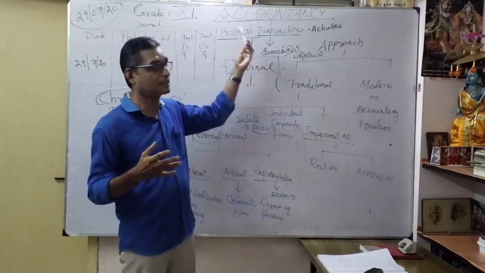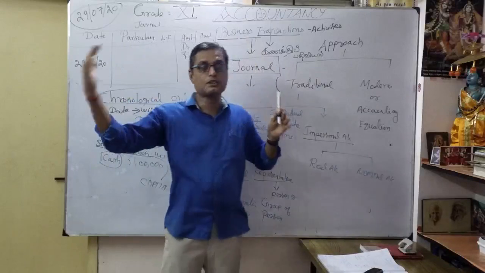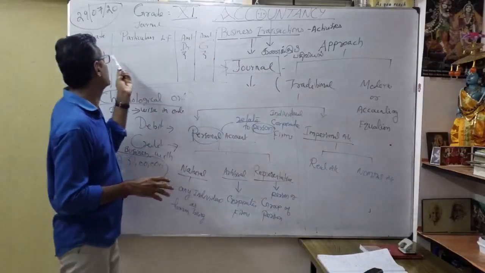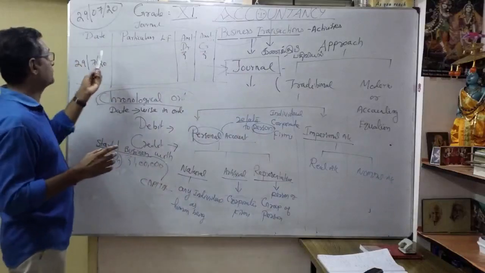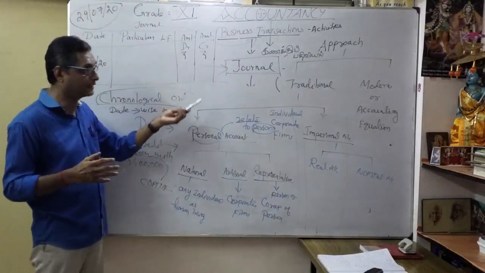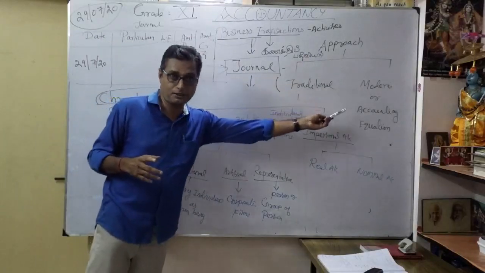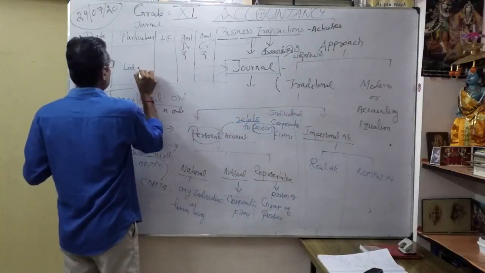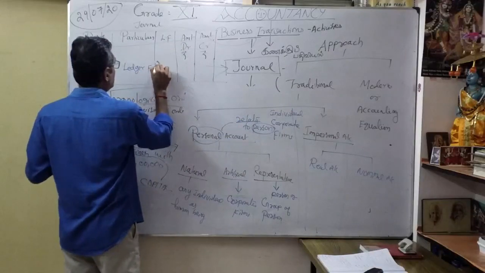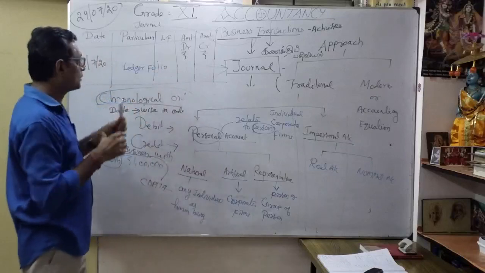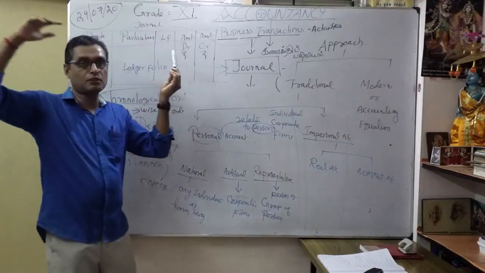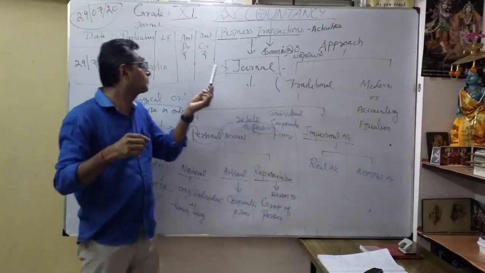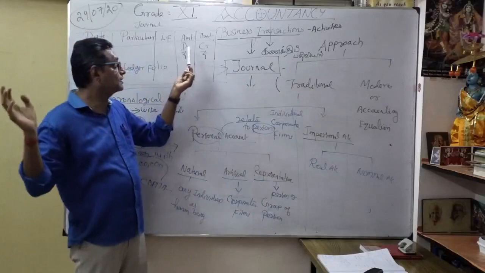The particular business transaction through journal, how to convert our business position, how to format the journal entry. Let me repeat finally: date, particulars, whether debit or credit. That's why I explained our traditional and modern approach. Here, what is this? Ledger folio. That means, any account written here, the corresponding account is going to be written in a different ledger. So whenever you write in that particular ledger, you mention a number here. Then only we can find where the credit is, correct?